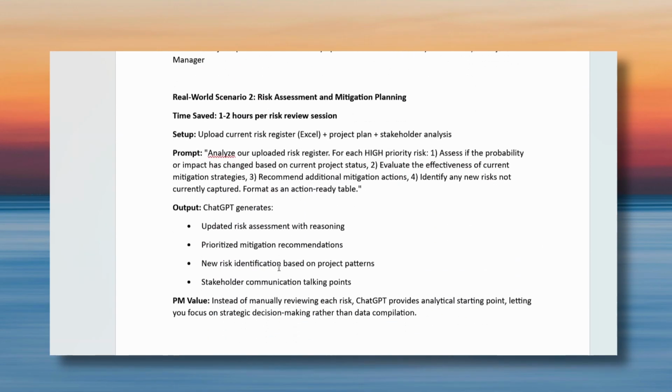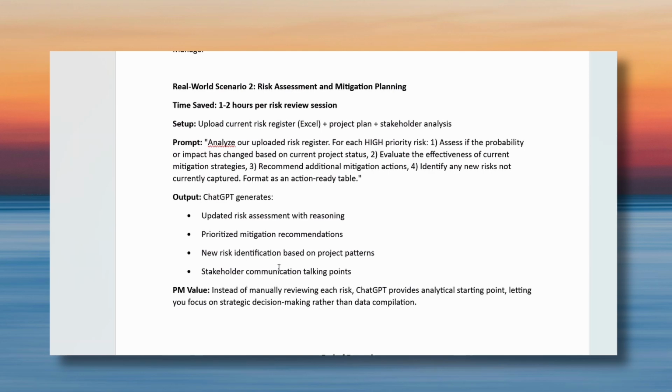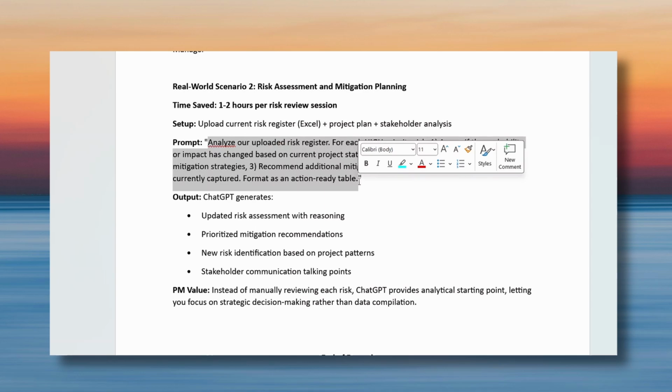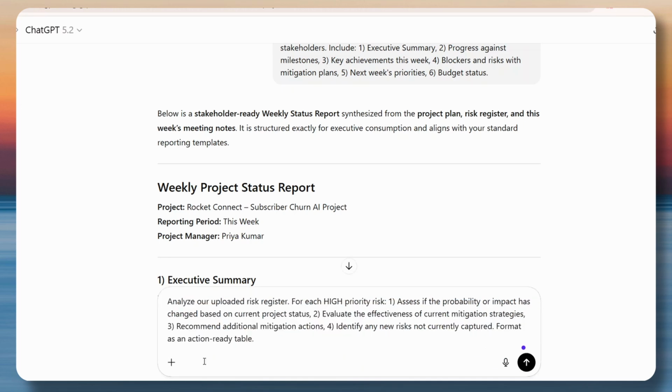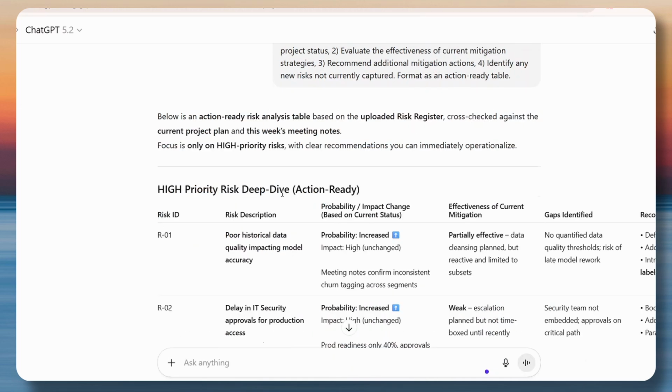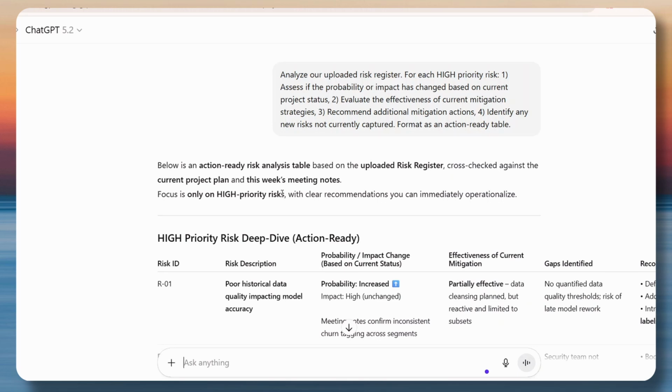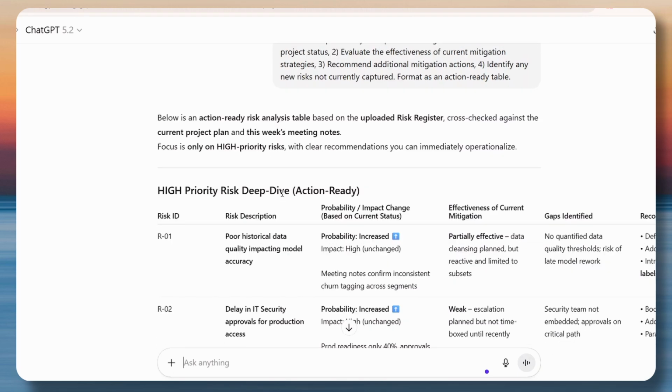Our next use case is risk assessment and mitigation planning. So usually risk assessment and mitigation planning takes around 1 to 2 hours in the traditional way. And for this, it will refer to the risk register, project plan, and stakeholder analysis. So I have already written a prompt for this, and let's see what ChatGPT has to say about it. Here you can see ChatGPT has generated this risk assessment.